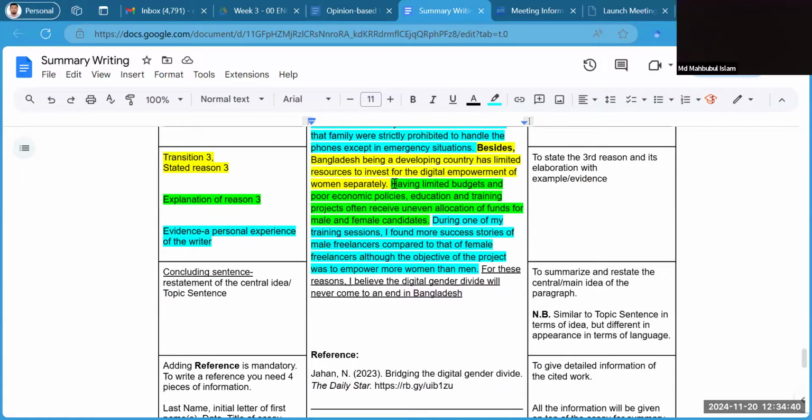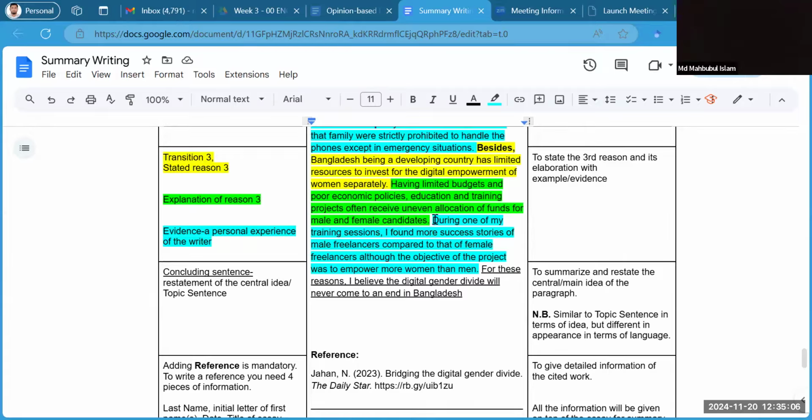And I have written one sentence to explain that, having limited budgets, I'm not focusing on the budget of our country, poor economic policies, etc. So these are the explanation. And education and training projects often receive uneven allocation of funds for male and female candidates. So women and men do not get equal funds, all right, in education and training scenarios.